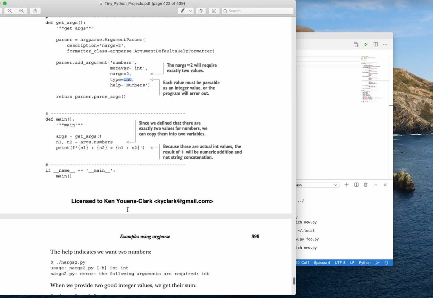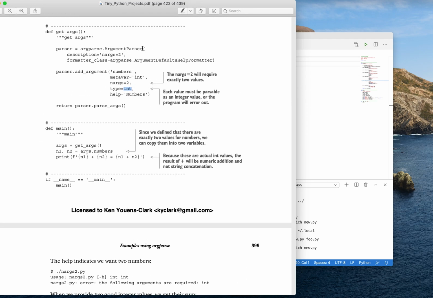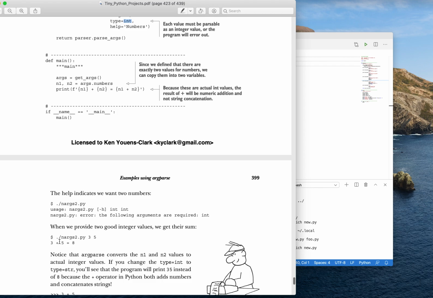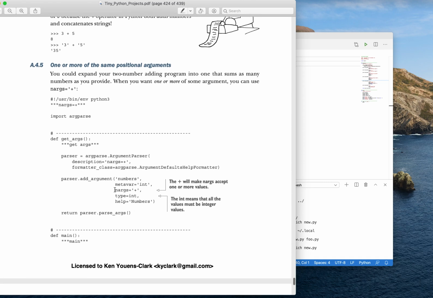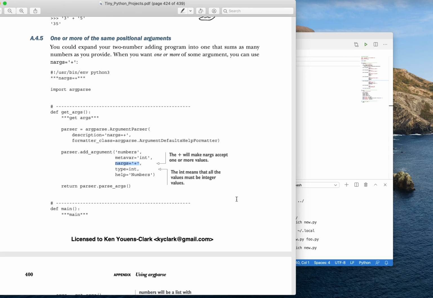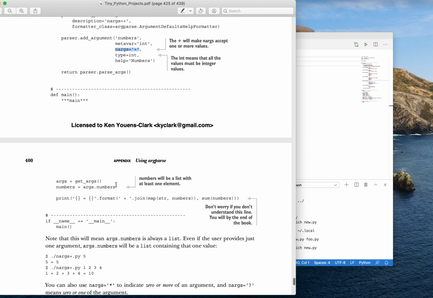So this would be an instance where I would say more than one positional argument is pretty okay, and in fact makes for a really nice interface here, like I'm showing with nargs 2. This is going to add these 2 numbers, and I can just say 3, 5, and it will add them for us. Similarly, if you wanted to expand this program to add any number of arguments, 1 or more, you would change nargs to the plus sign, and now it's 1 or more. So before it was exactly 2, now I'm just saying 1 or more, and now this is going to be a list of numbers. Very important to understand that this will be a list.